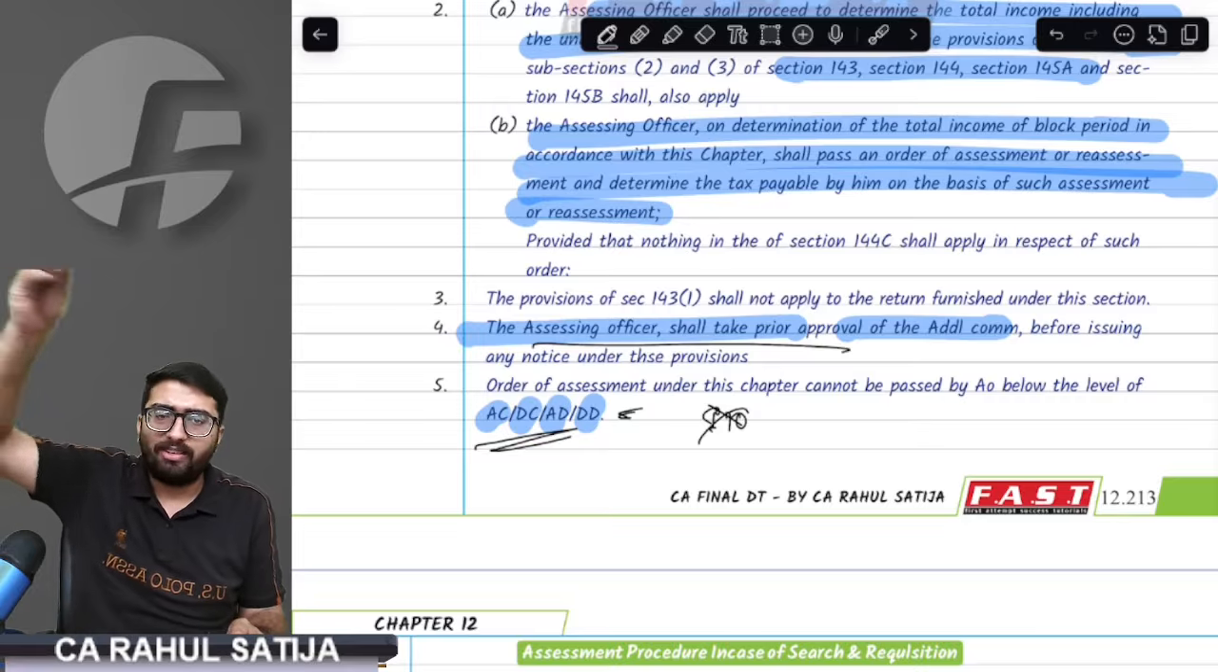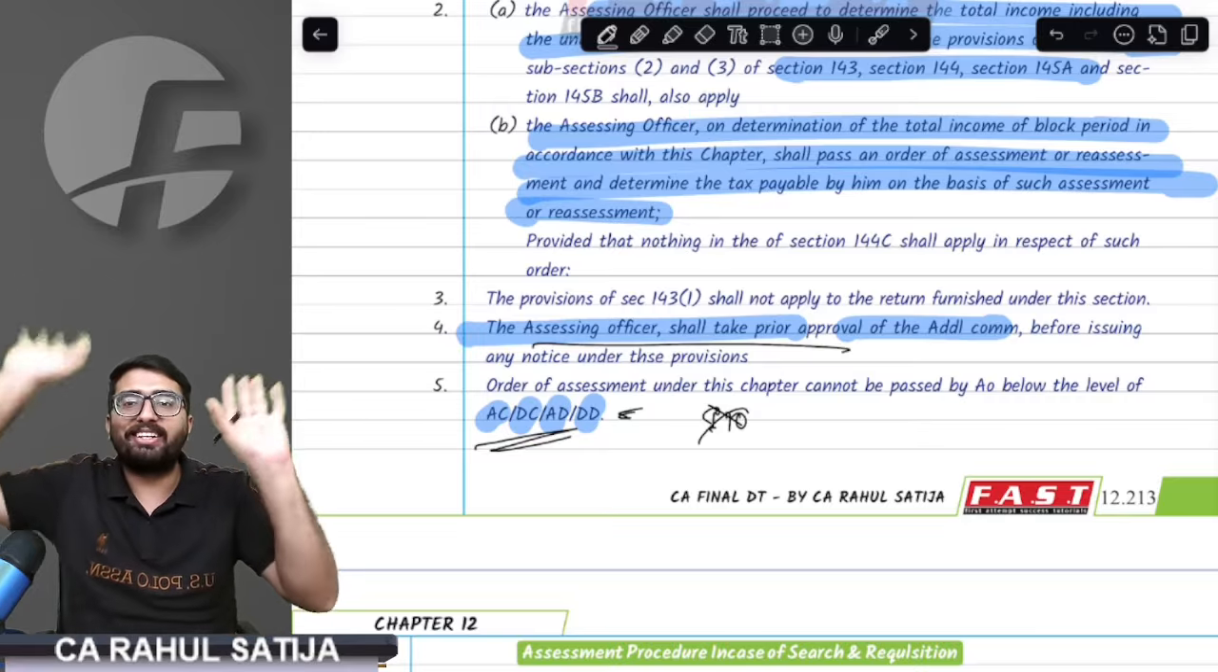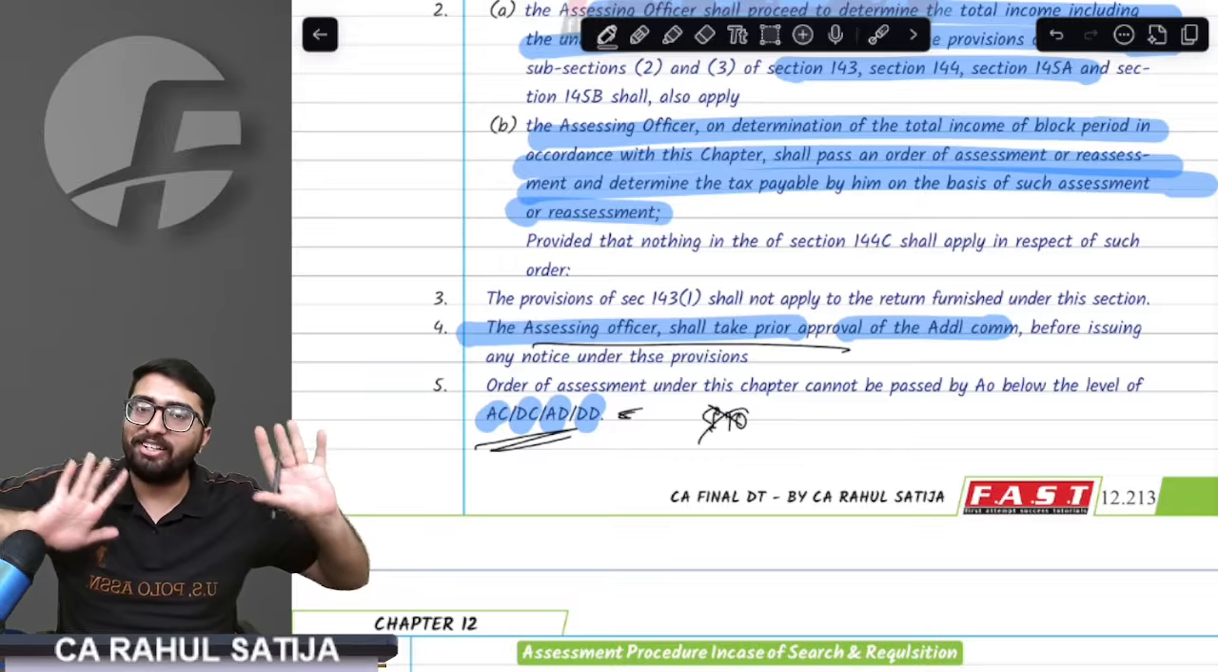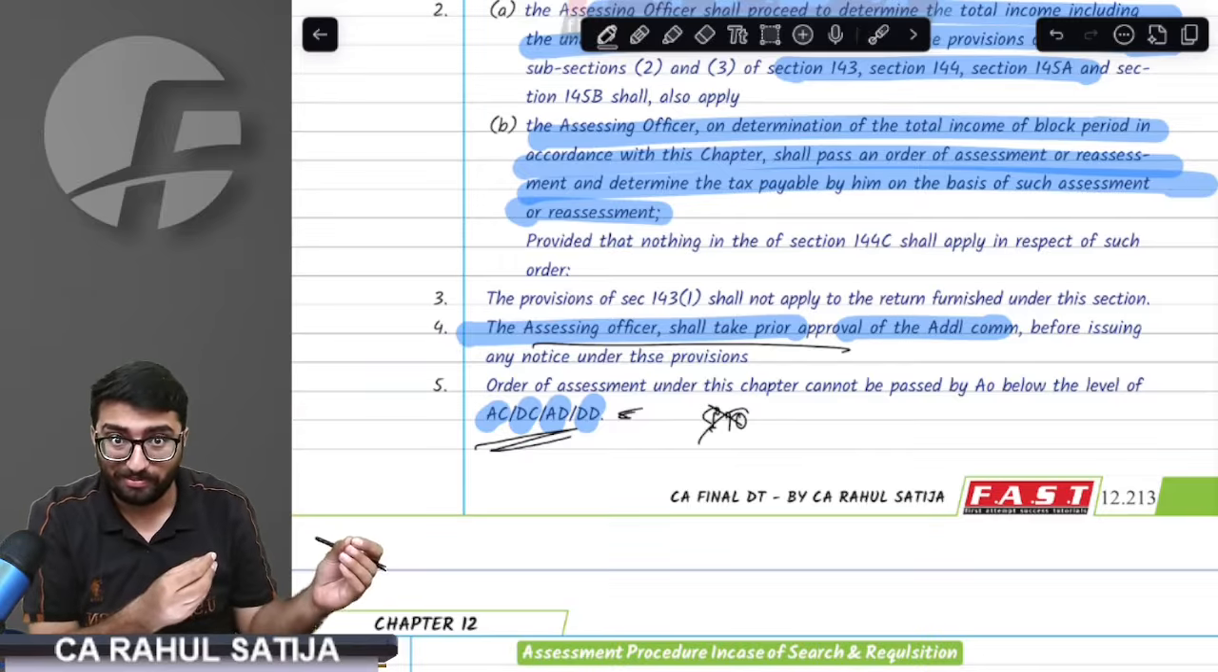Got this point? So they will require me to file the return. I will have to file the return on time. If I file on time, well and good. If I do not file, I will be charged interest.